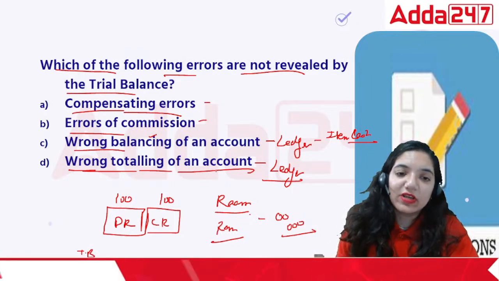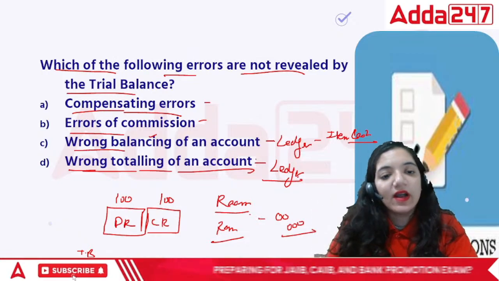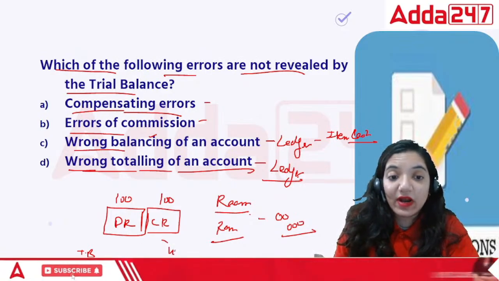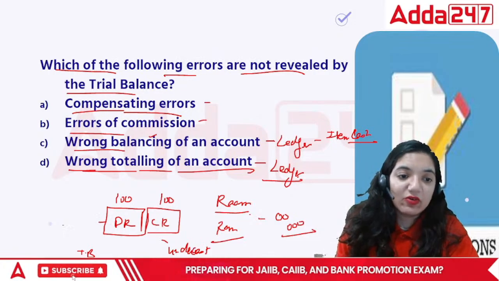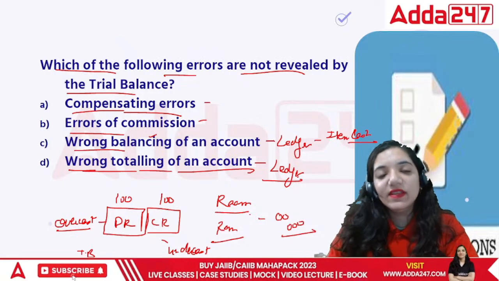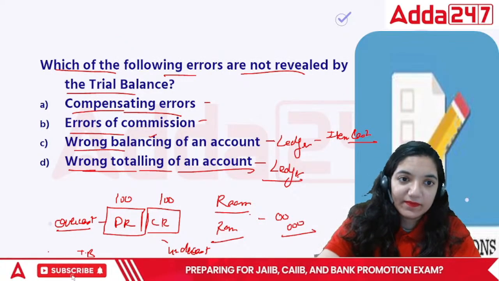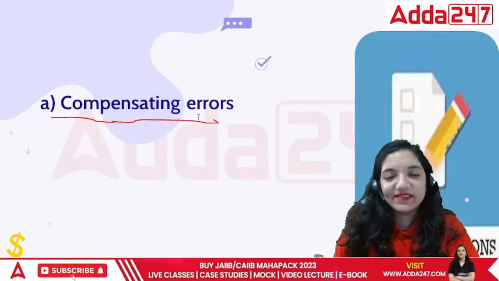And in the wrong totaling of an account, if the total is wrong, then ultimately the balance will come out to be wrong. Again, as I was telling you, one thing will go undercast, meaning it would be less than required, and one thing will go overcast. That's how we define this area, and that is called compensating errors.